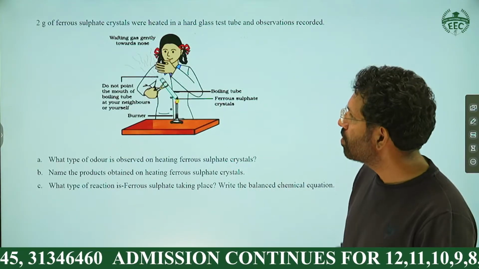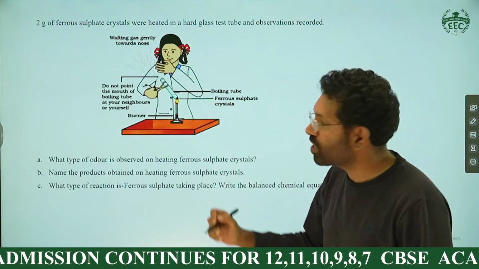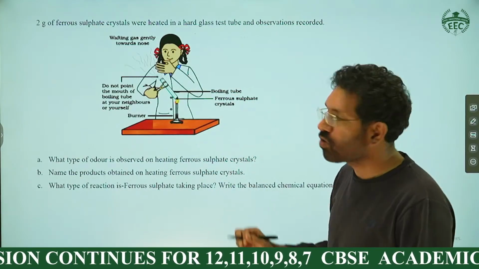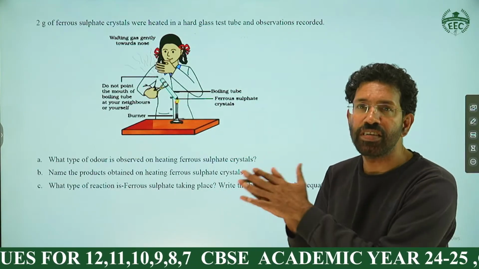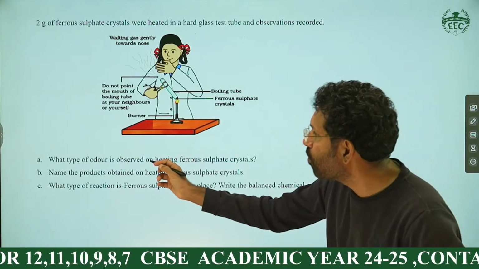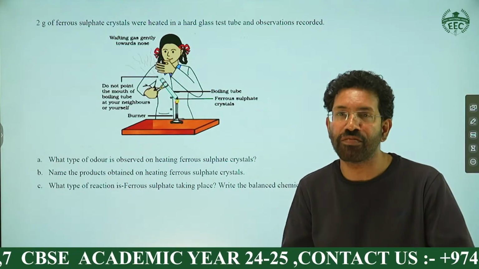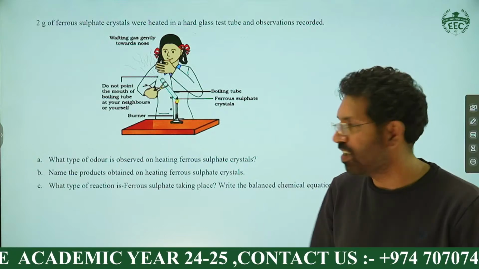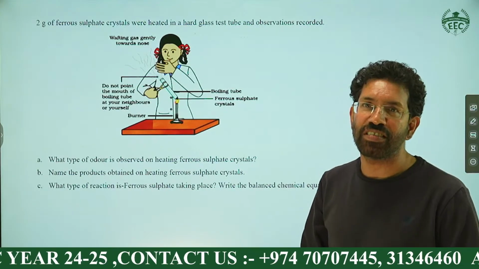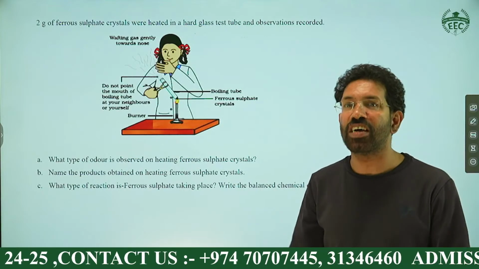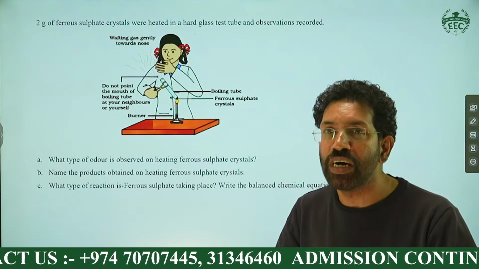Now see, they are taking a boiling tube. In this boiling tube, they are taking ferrous sulfate crystals and heating them strongly. Some gases are coming out and something is observed. Anybody can tell me what type of odor is observed on heating ferrous sulfate crystals? Yes, the smell of burnt sulfur. We'll discuss one by one. The odor observed here is the smell of burnt sulfur.